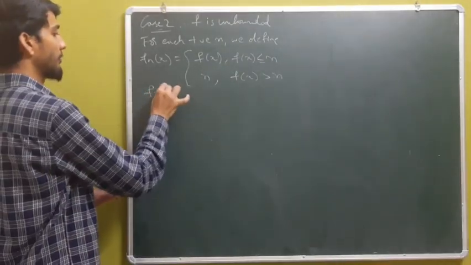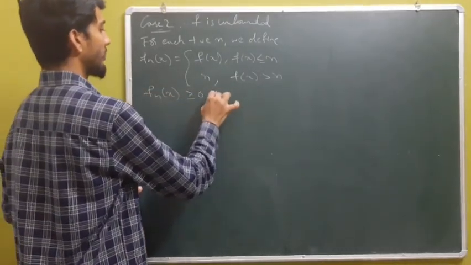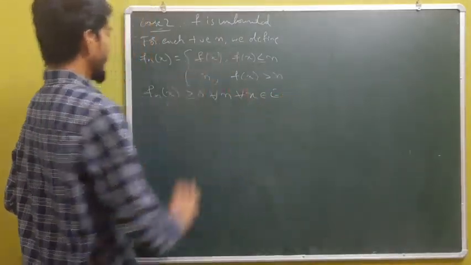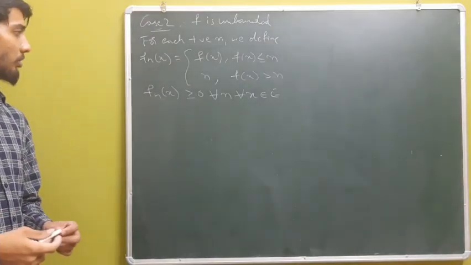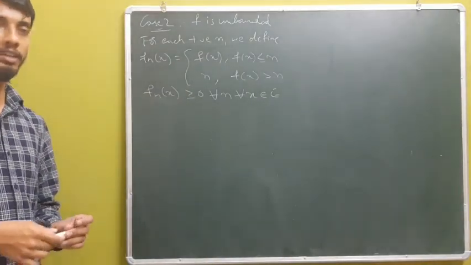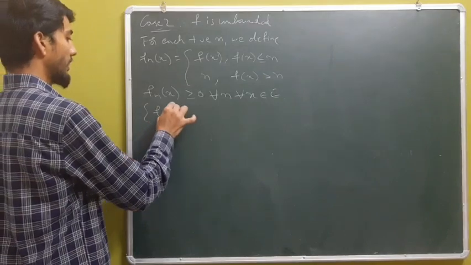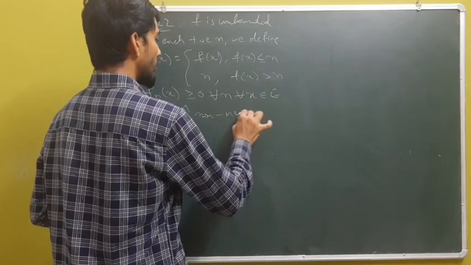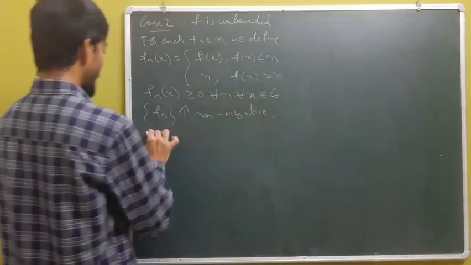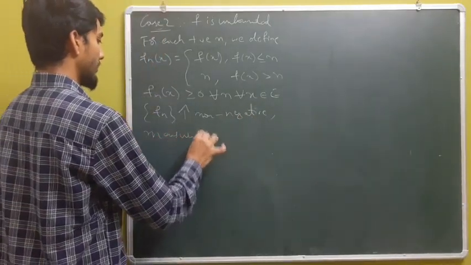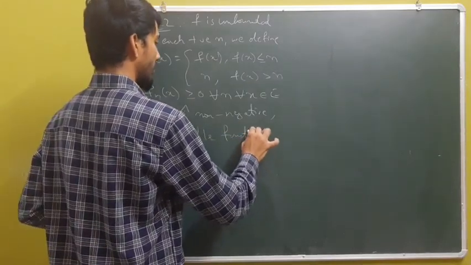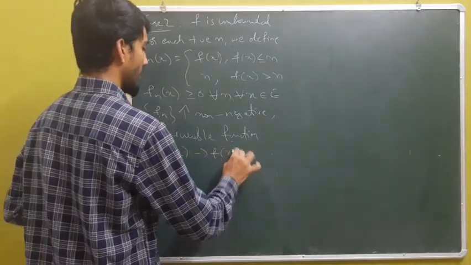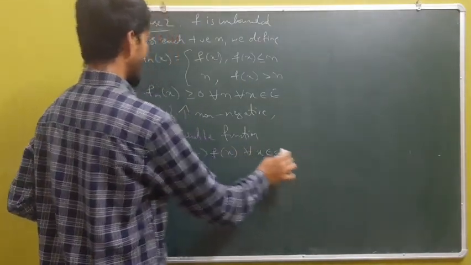Clearly, by the definition of fn, we have fn of x greater than or equal to 0 for every n and for each x in E. We also have fn to be a monotonically increasing, non-negative, measurable function which converges to f of x for each x in E.